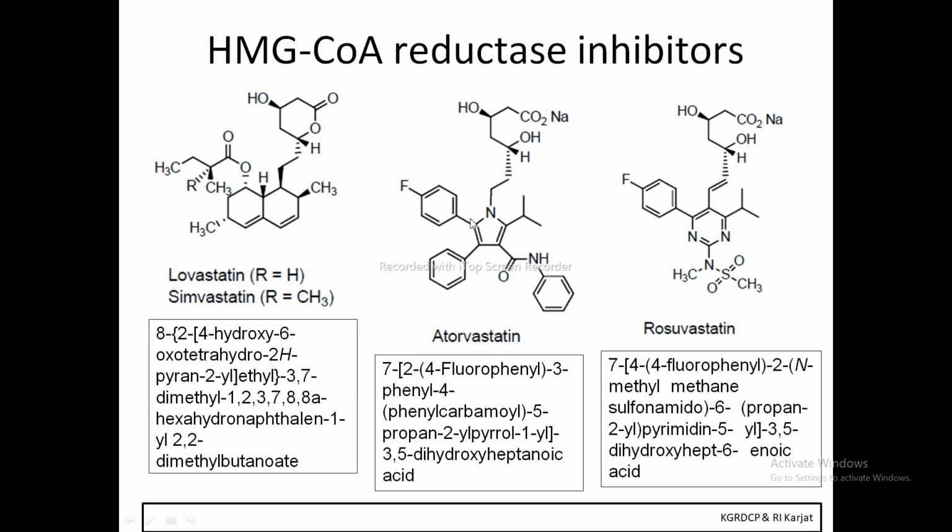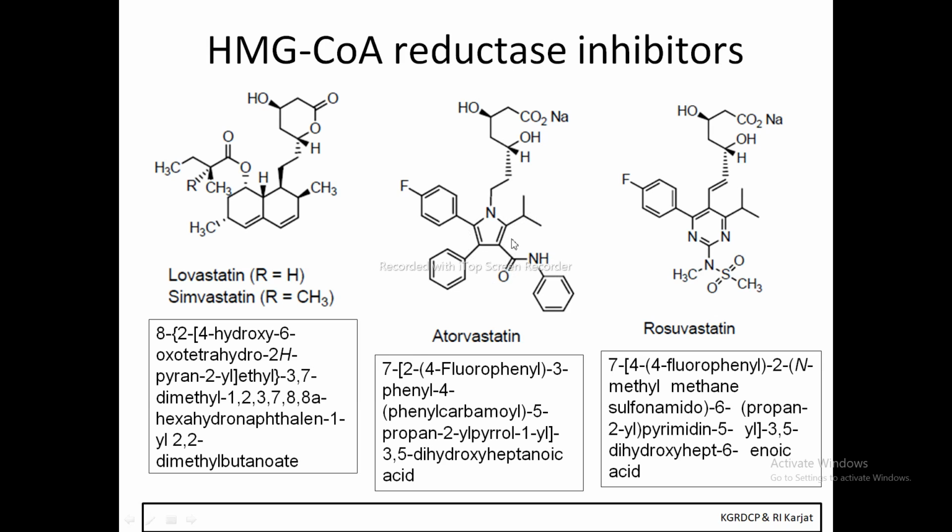So 1, 2, 2-dash, then 4-fluorophenyl, then 3-dash phenyl, then 4-dash, 4-dash phenylamino carbonyl, 5-dash propan-2-yl.